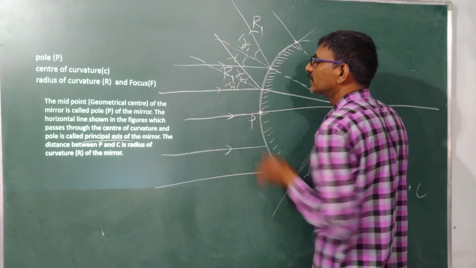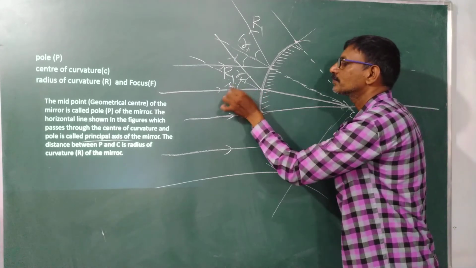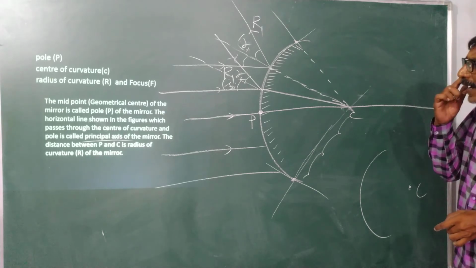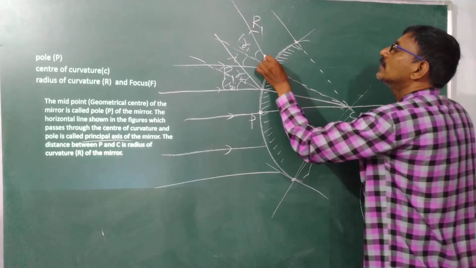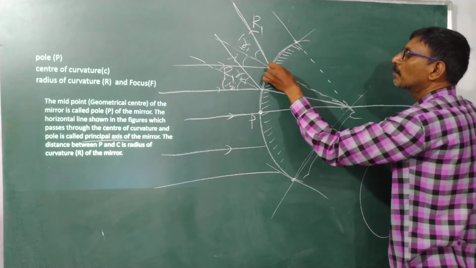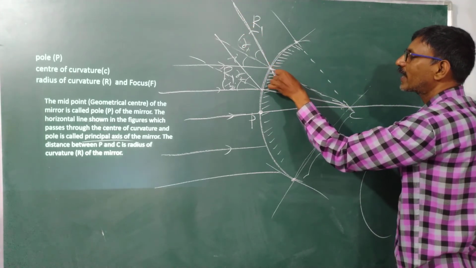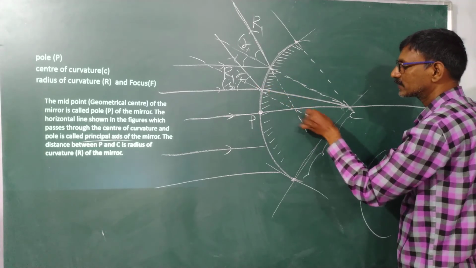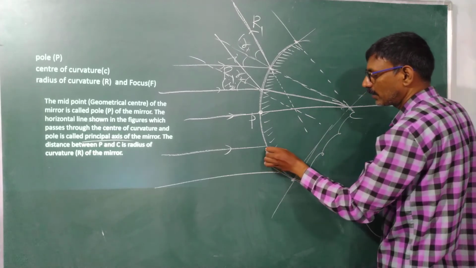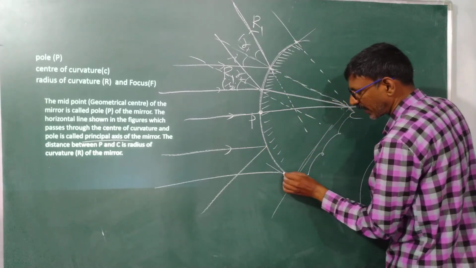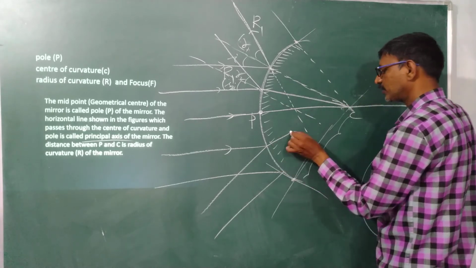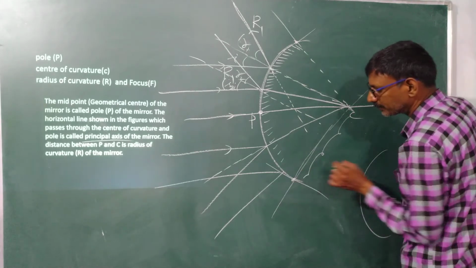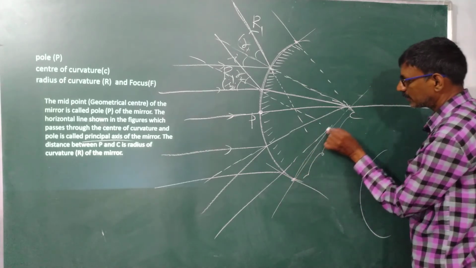This is my incident angle I2. Now my reflected ray, this one, is extended back like this. And this is extended back like this. Similarly, this is my reflected angle. By joining this, it is a normal. Again this one, right? This is my normal.